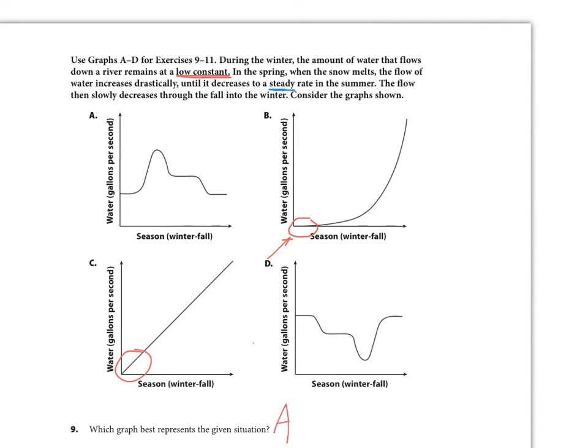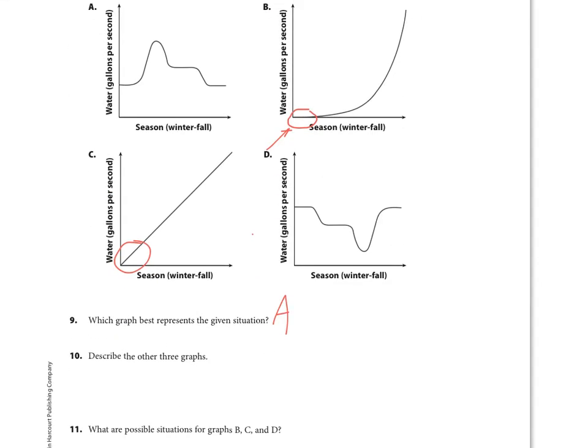But what we have to do now is follow through and make sure it makes sense. So here we are again. It increases drastically until it decreases to a steady rate, stays the same in the summer. Then the flow slowly decreases through the fall into the winter. And then what happens in the winter again? We get a low constant, just like we started. So that graph represents our description.